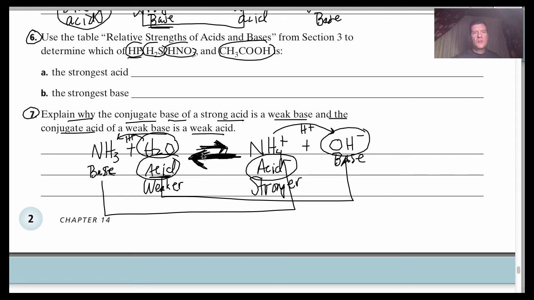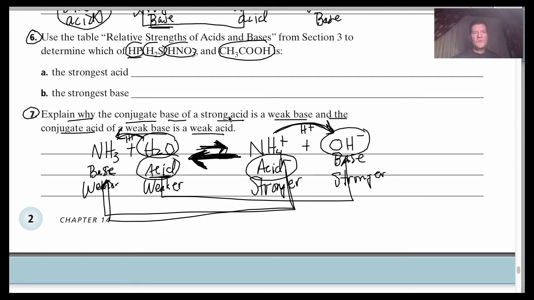So the stronger acid over here is paired with this base. This must then be the weaker base, because it is not accepting the H plus, the proton, as readily from the water as this hydroxide is. This hydroxide is the stronger base, and it is really going to accept the proton from the NH4 plus, because it's the reverse direction that is getting emphasized.